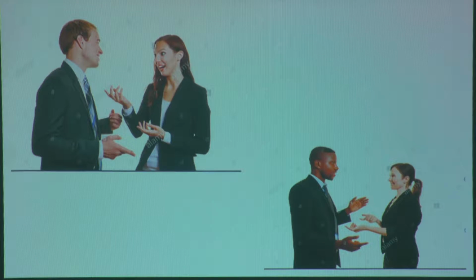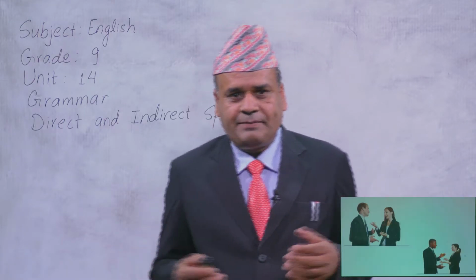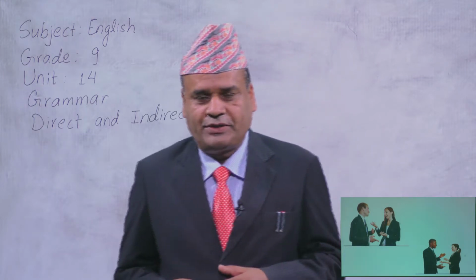So, dear students, what do you see in the picture there? Yes, obviously, you see a boy and a girl talking, right? In the first picture, two people are talking, and in the second picture, also two people are talking, but the same girl is going to talk with another person. Now, let's guess what is direct speech and what is indirect speech. Okay?